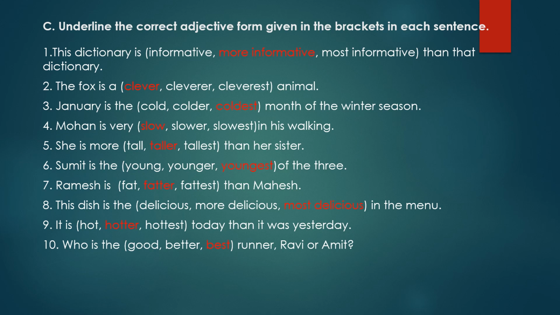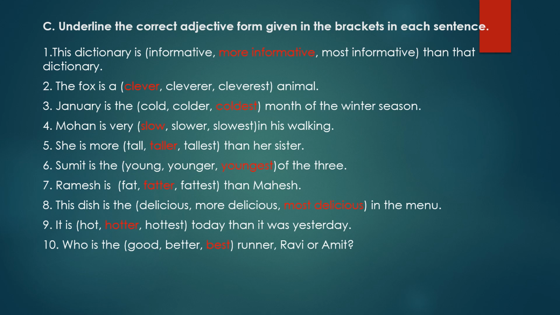Ninth question. It is dash today than it was yesterday. The words in the brackets are hot, hotter, hottest. Now today's weather is compared with yesterday's weather. So comparison is done between two. So we will use the comparative degree. So hotter will come. It is hotter today than it was yesterday.